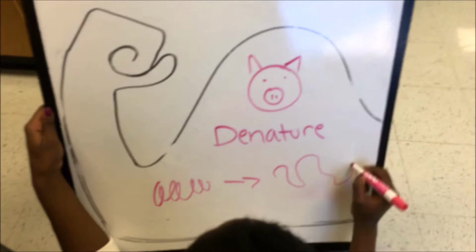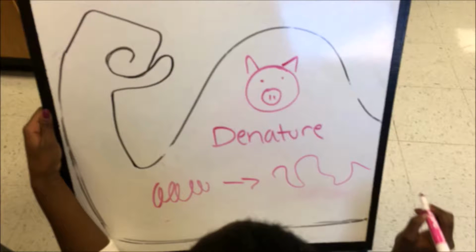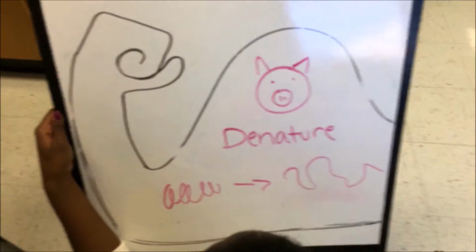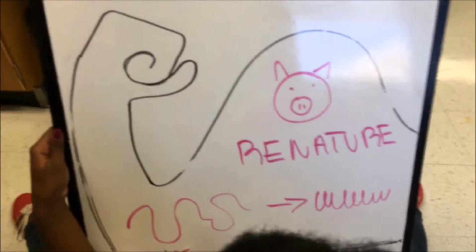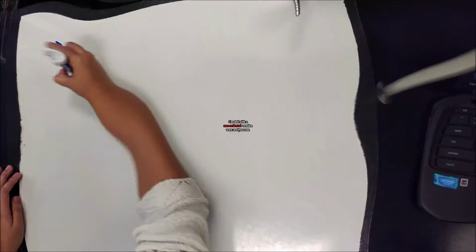When a protein denatures, it loses its native shape and hence its ability to function. This is due to pH, salt concentration, temperature, and so on. When a protein renatures, it returns to its native shape.